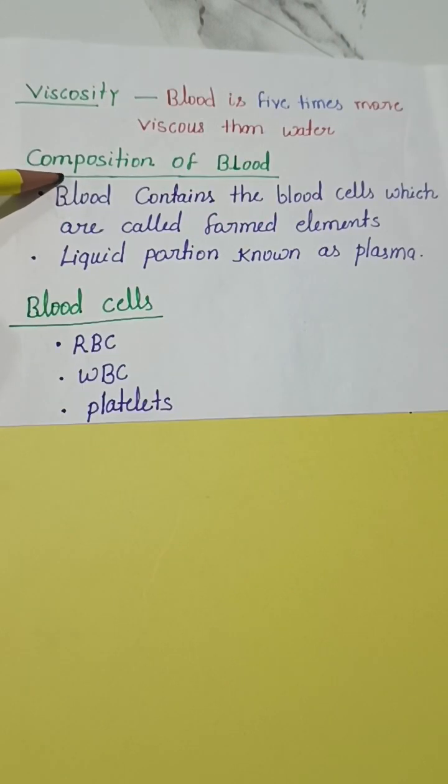Now, composition of blood. Blood contains the blood cells which are called formed elements, and a liquid portion known as plasma. Blood cells: there are 3 types of cells present in the blood: RBC, WBC and platelets. RBC, red blood cells, also called erythrocytes. White blood cells, also called leukocytes, and platelets called thrombocytes.